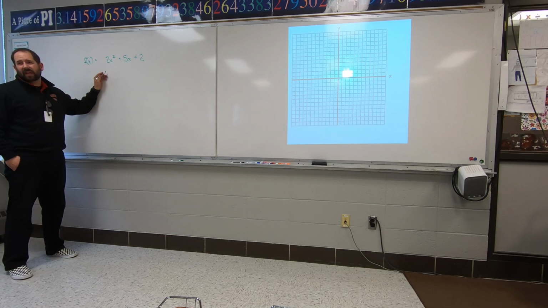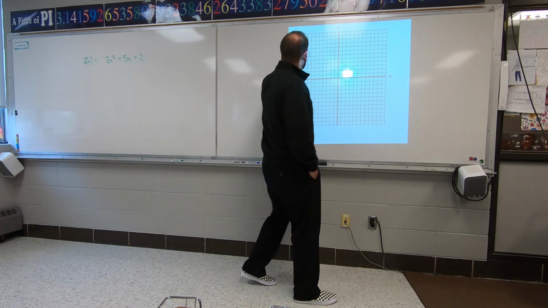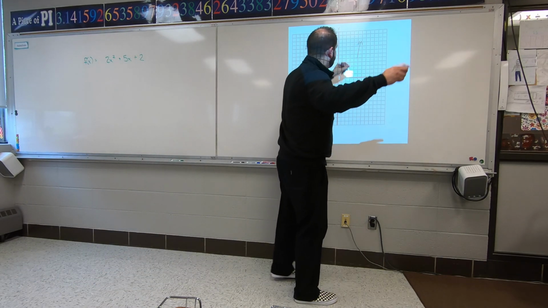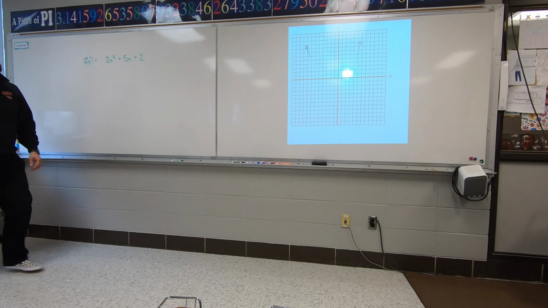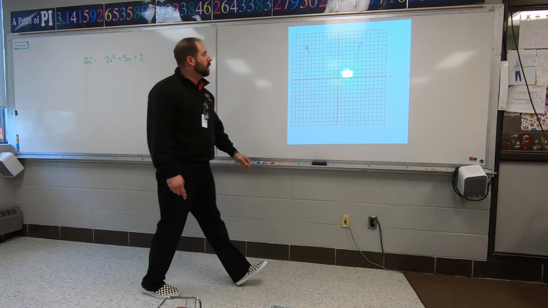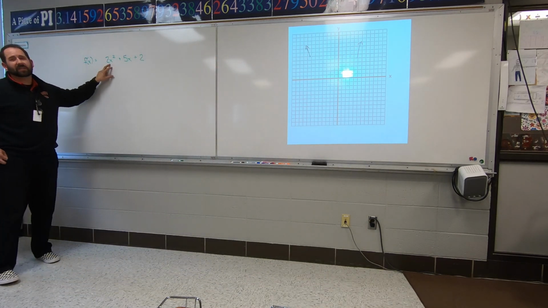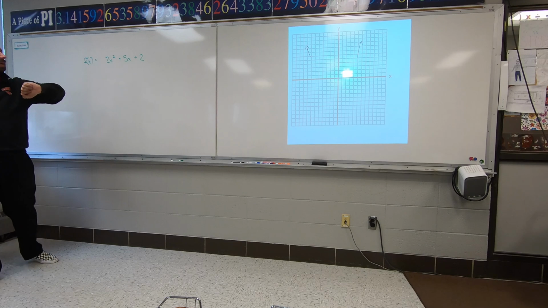Now, here's how we do it. The tails, where are the tails going in this problem? Going up. Can we stop talking over there? It's getting really annoying. I haven't started today. All right, so the tails go up. The reason the tails go up is that it's an even power with a positive number out front. If this was an odd power, they would go in opposite directions.